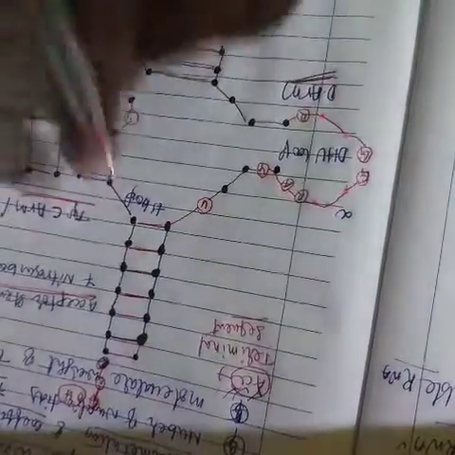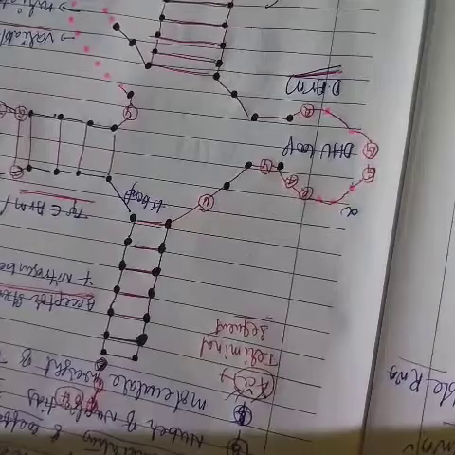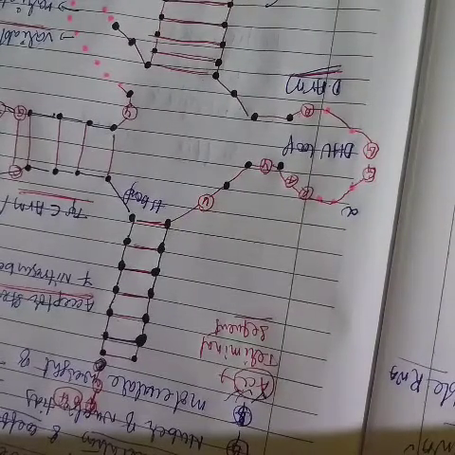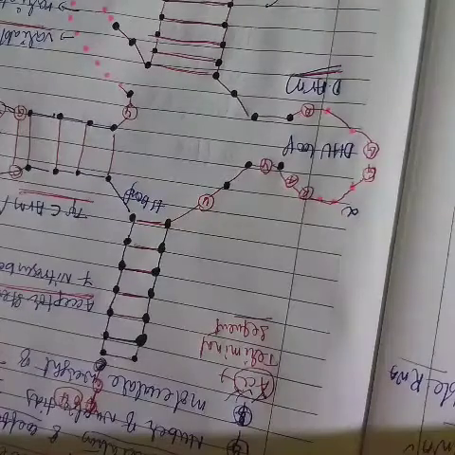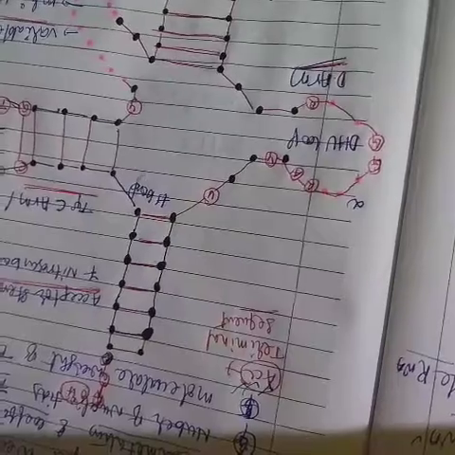In this tRNA molecule, the one which carries the amino acid for the initiation codon is called the initiator tRNA.